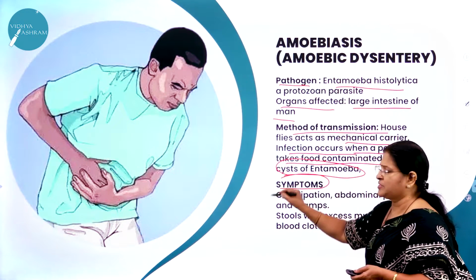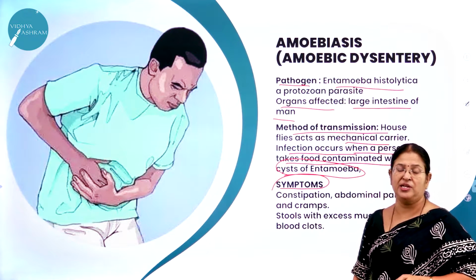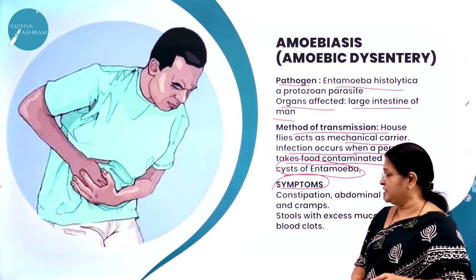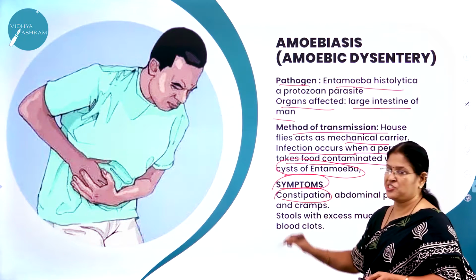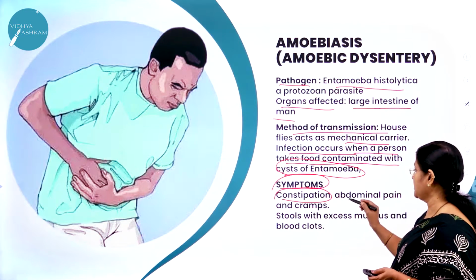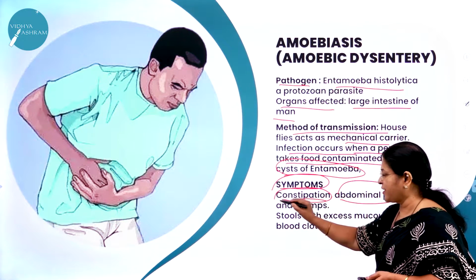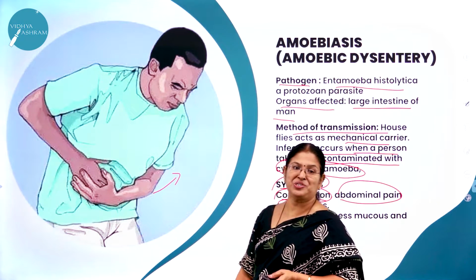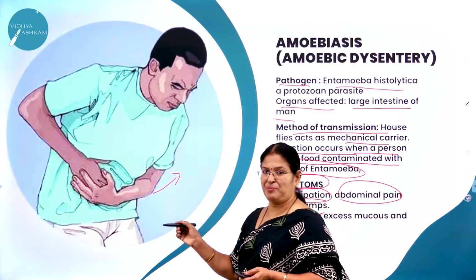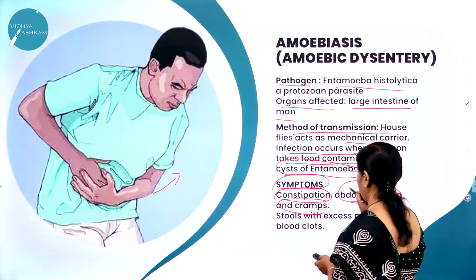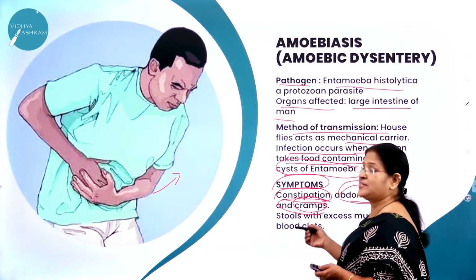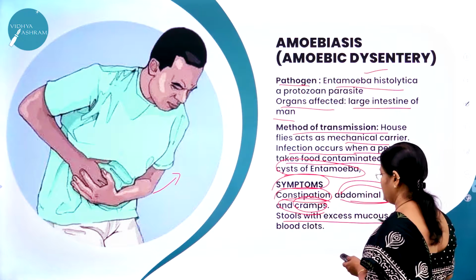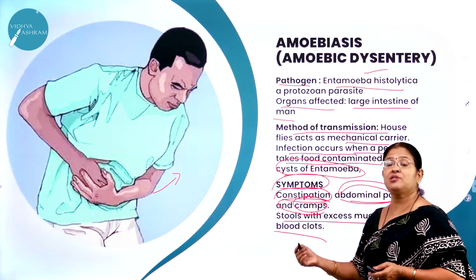Now what are the symptoms? As I said, we discussed in the previous session, any disease will come with certain signs and symptoms, which are an indication of a disease. Very important is constipation, right? Sometimes constipation occurs, abdominal pain and cramps. Here you can see this person just holding his stomach. So what does it mean? He's having some problem with the stomach, that is abdominal pain and cramps. And also, the very word dysentery will tell you, dysentery means stools with excess mucus and blood clots. It is also an indication.